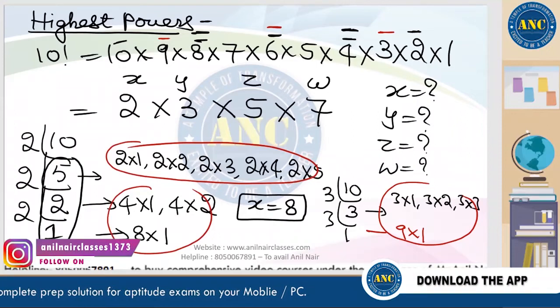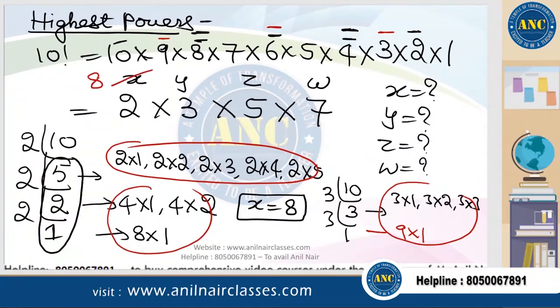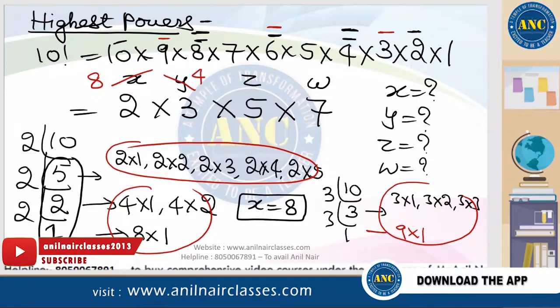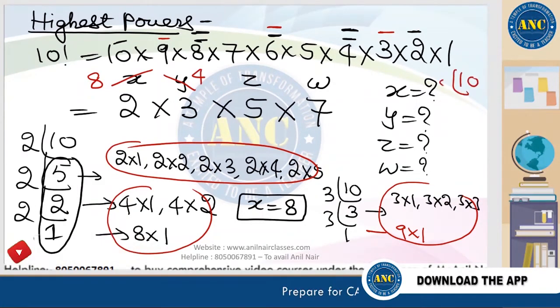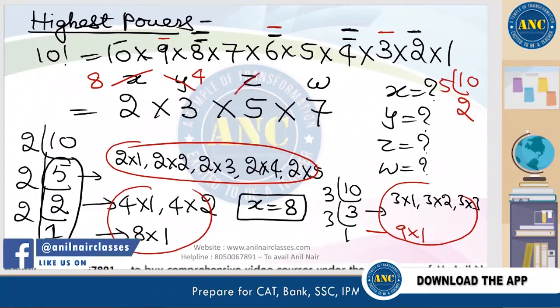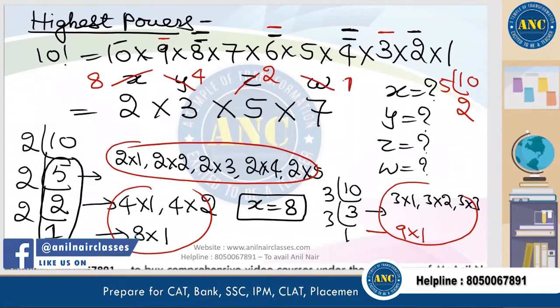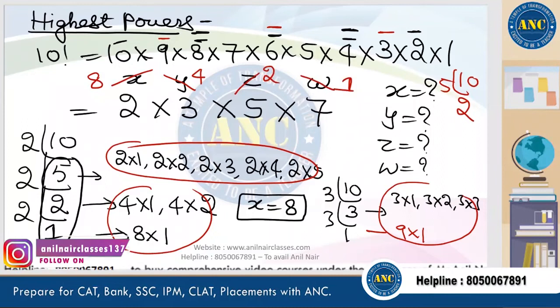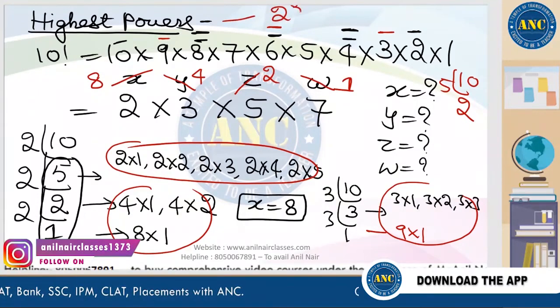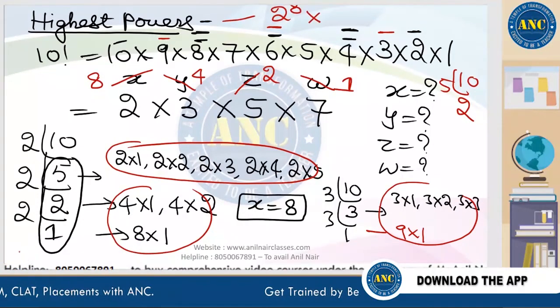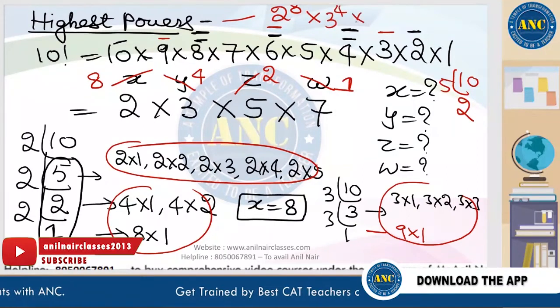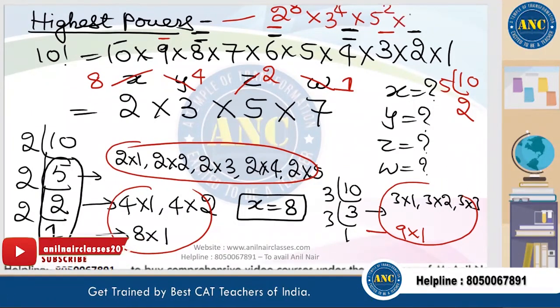So 3 plus 1 is 4. So x is replaced by 8. 3 y is replaced by 4. 5 2s are 10. Z is replaced by 2. W is replaced by 1. So the answer for this question is 2 power 8 into 3 power 4 into 5 square into 7 power 1.